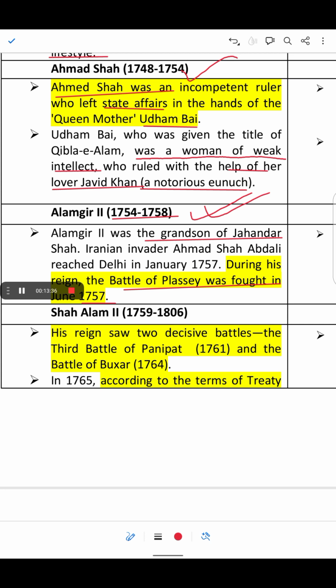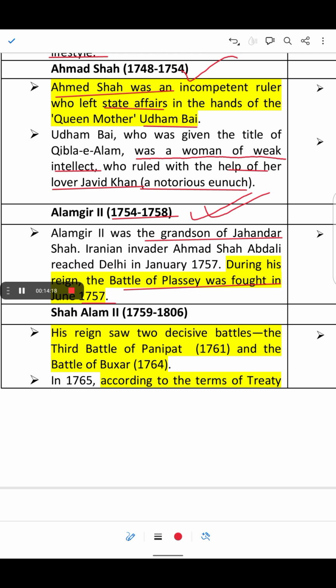And during his reign only, the Battle of Plassey was fought between the British East India Company led by Robert Clive and the Bengal ruler Siraj-ud-Dowlah, where the British East India Company defeated the Bengal ruler and gained control over collecting the taxes from the treasury of Bengal. So this was the thing, and thus the British laid their foundation to rule and make profit in India.